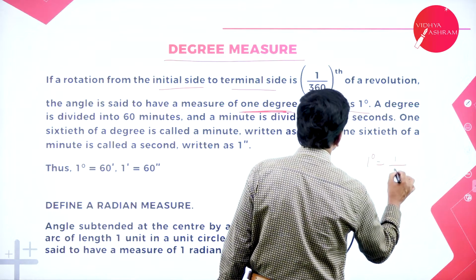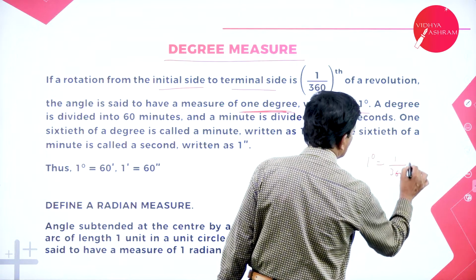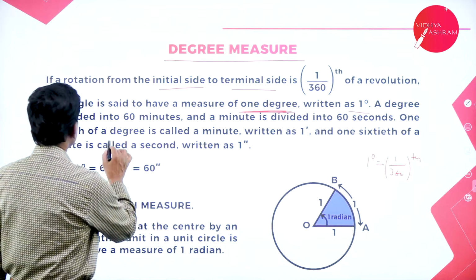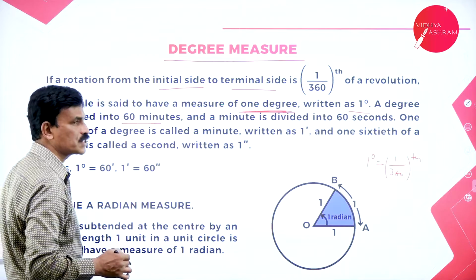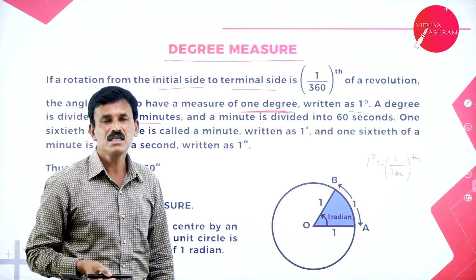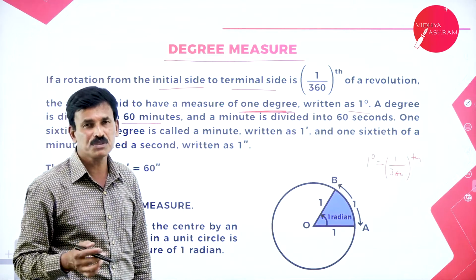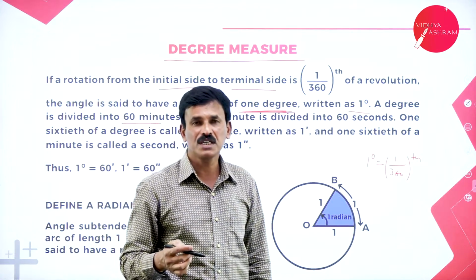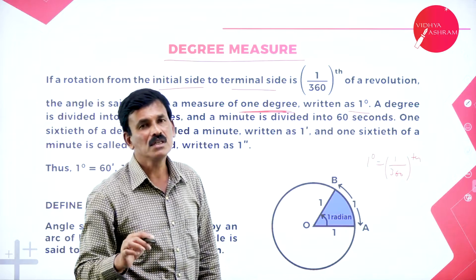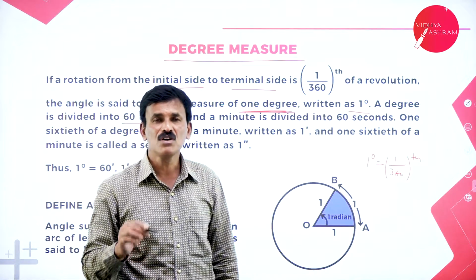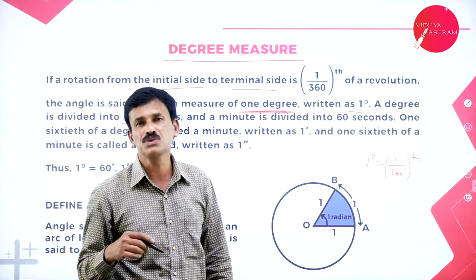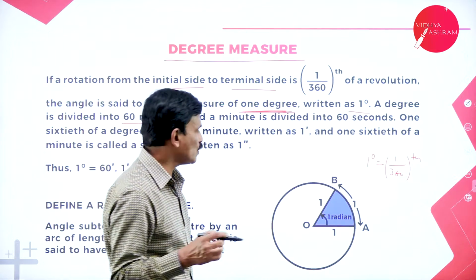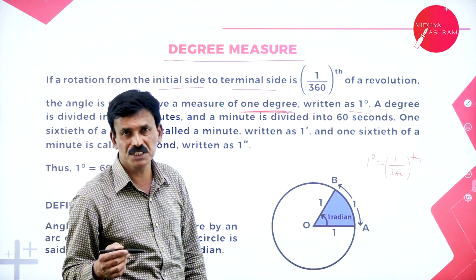1 degree is equal to 1 divided by 360th of the revolution. There are different types of measurements: sexagesimal measure, centesimal measure, and radian or circular measure. In sexagesimal measure, one right angle is divided into 90 equal parts, and each part is called a degree. So one right angle is equal to 90 degrees.